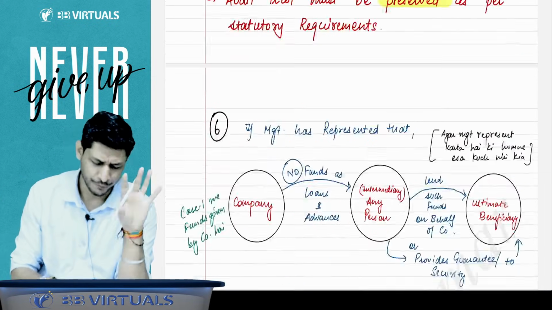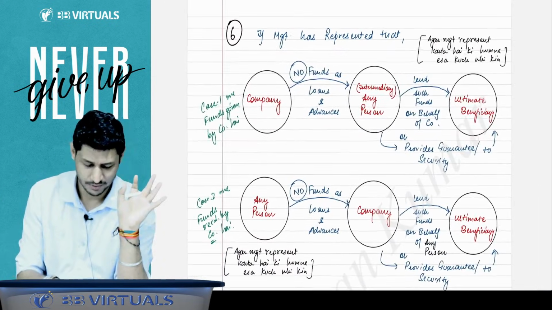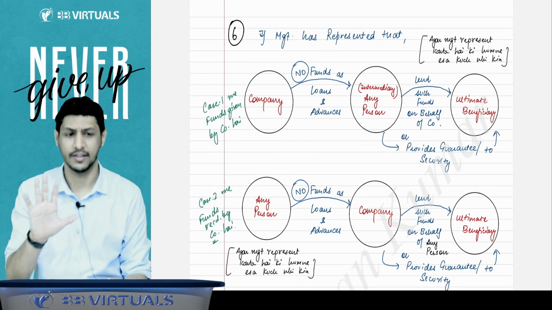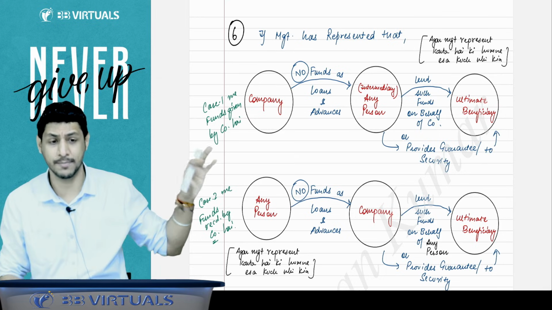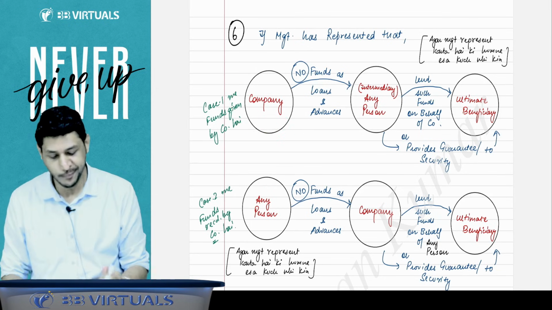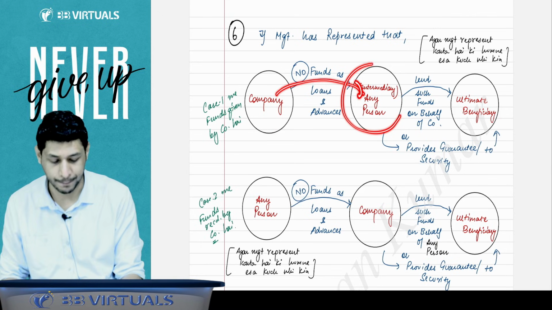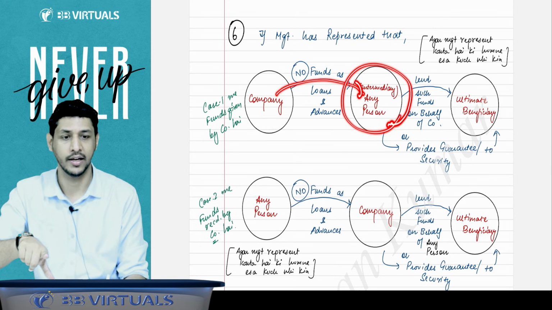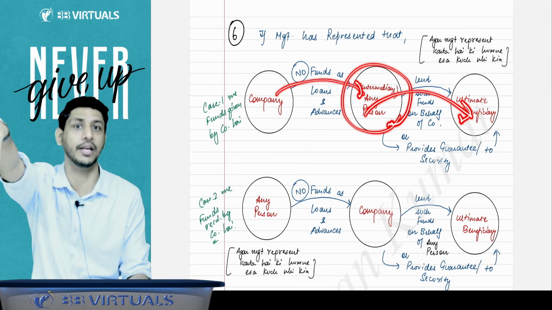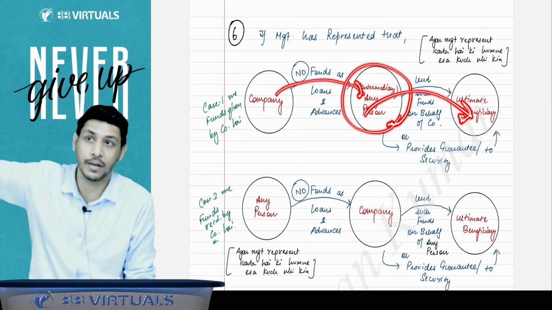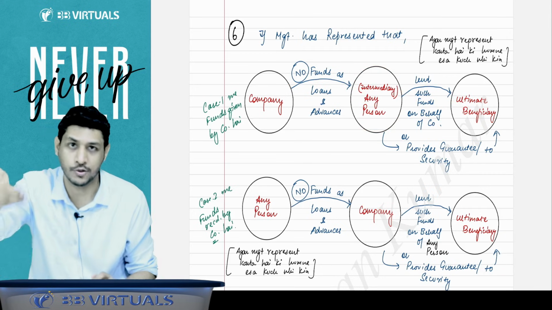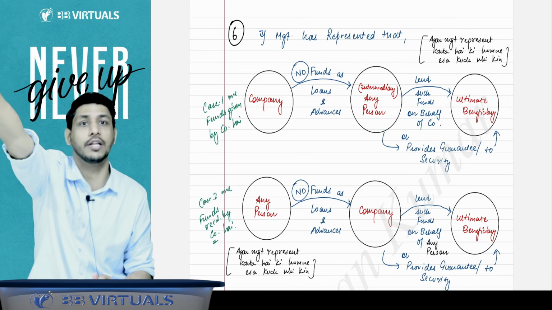Then there is a very important point, understand it. I am explaining it very slowly. This is the company. The company has given funds to some person who is acting as an intermediary, and those funds will ultimately be lent to some other person who is the ultimate beneficiary. If the company directly gave the funds to that person, it would be disclosed in the financial statements. So the company has given funds to some person, and that person will give the funds to some other person.